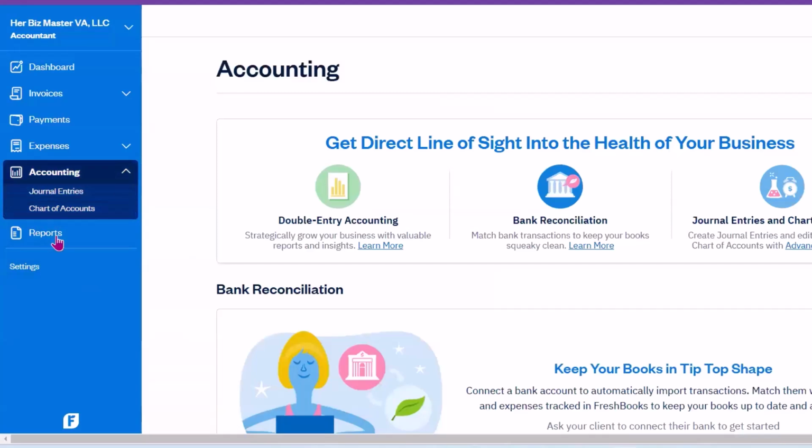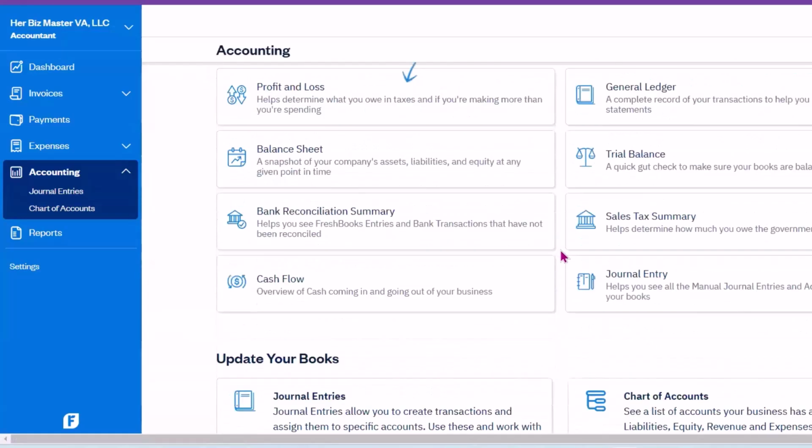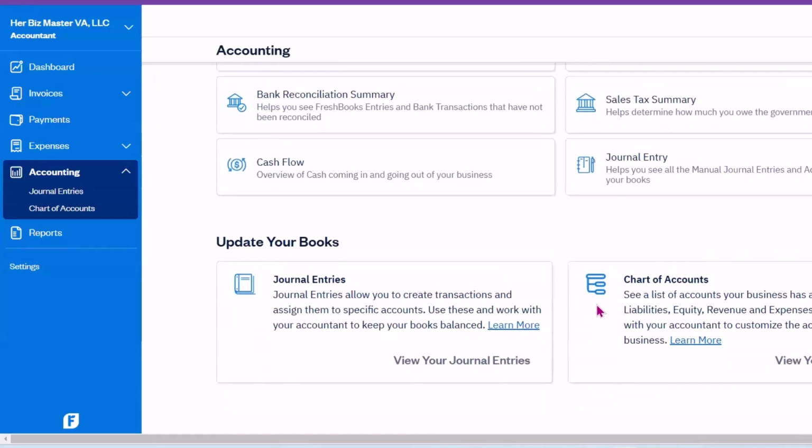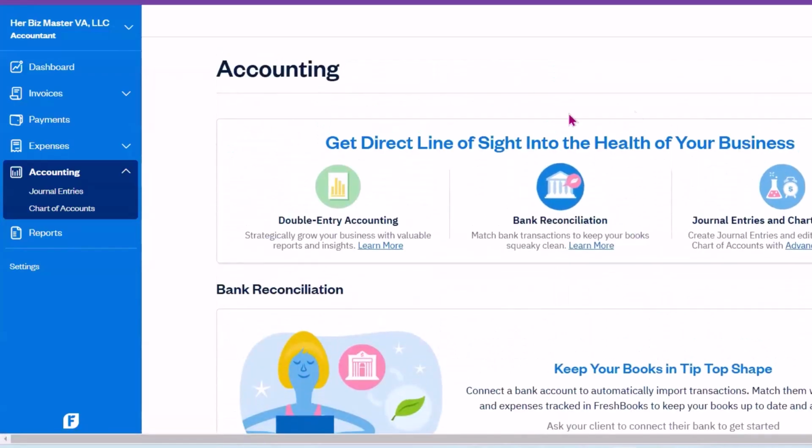So this accounting area here and this reports area is really getting a full enhancement and an overhaul so we can make sure that clients, business owners, and accounting professionals can work seamlessly and collaboratively together. So I am so excited to start sharing more about what's going on here in the accounting area. Again, the dashboard, invoice, payments, and expenses, any business owner can get in here and start learning this, and they should. But the accounting professional really wants to master their accounting information.